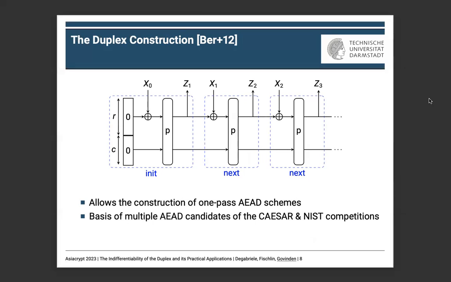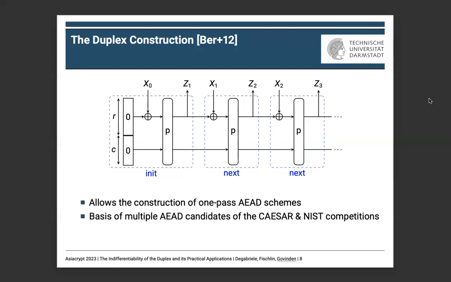The init interface initializes the state of the duplex to 0 and takes an input x0 of size r bits that is XORed to the first r bits of the state. Then it applies a permutation P to the state and returns the first r bits of its output. The next interface is similar to init, but doesn't reinitialize the state to 0.